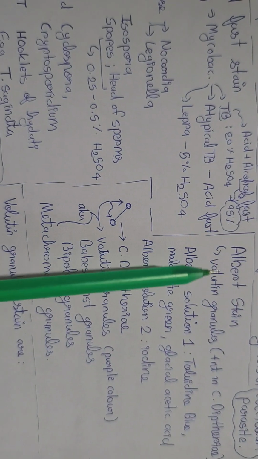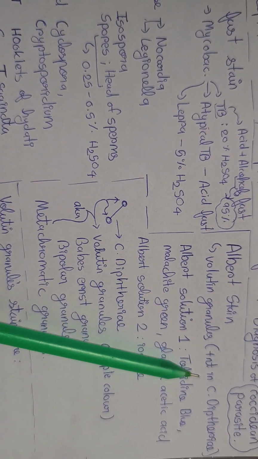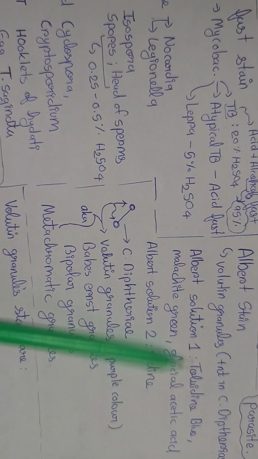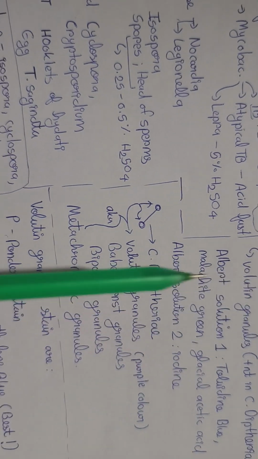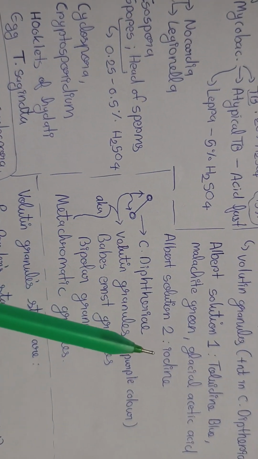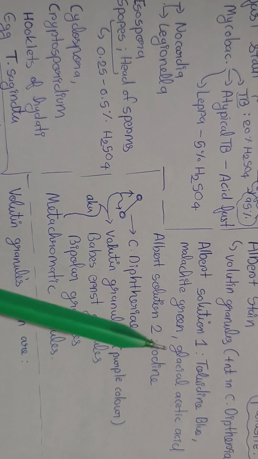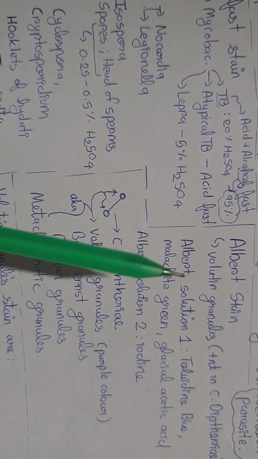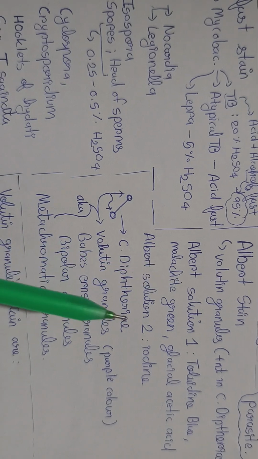Albert stain. Volutin granules are present in C. diphtheria. Albert solution 1 includes toluidine blue, malachite green, and glacial acetic acid, and Albert solution 2 includes iodine. So Albert staining is done in a sequence. First we use Albert stain 1, then 2.